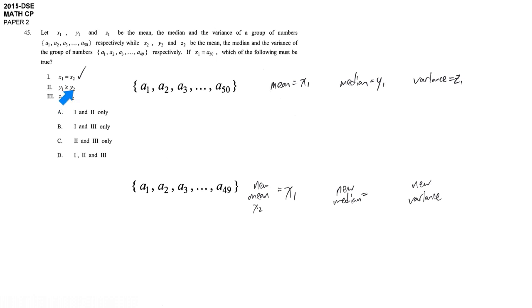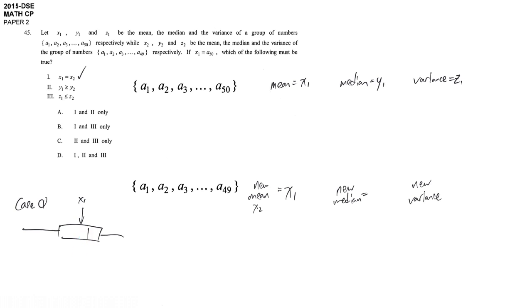After that, another statement asks us to compare y1 and y2, the original median and the new median. We can't draw any conclusion on whether the median increases or decreases. We can think about some cases. Case 1: if the average is here, on the left hand side, removing the average here will make the middle place shift to the right. So the median may increase.